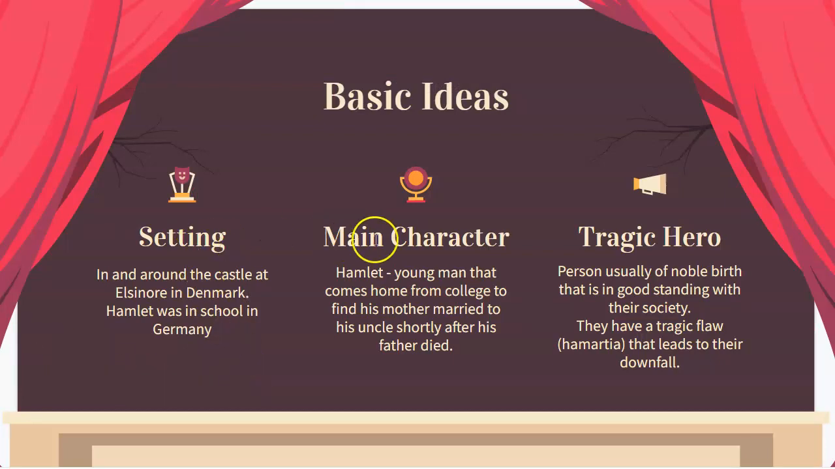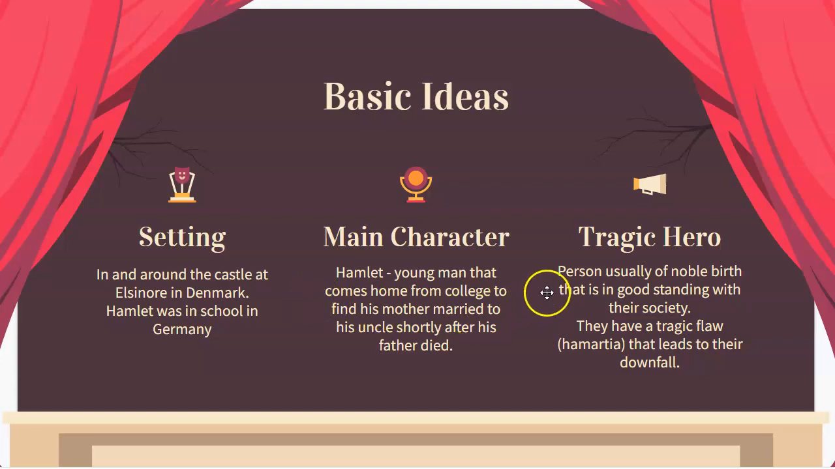We have some basic ideas here with the idea of our setting, a main character, and the tragic hero. The setting of Hamlet is in a castle in Elsinore in Denmark. Hamlet, our main character, is away at school, and specifically college in Germany. He is returning home from college after his father has died. It's only a month or two afterward, and he comes home expecting to be king and finds out that instead his mother has married his uncle, and his uncle is now the king of Denmark.